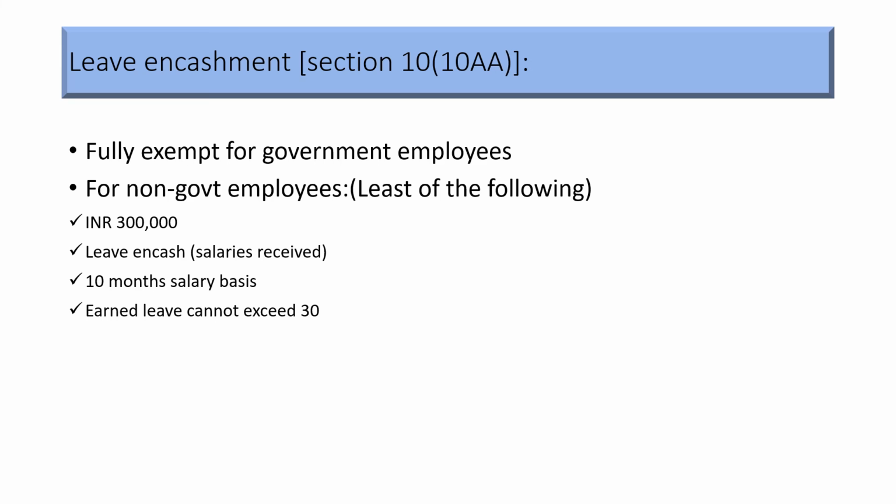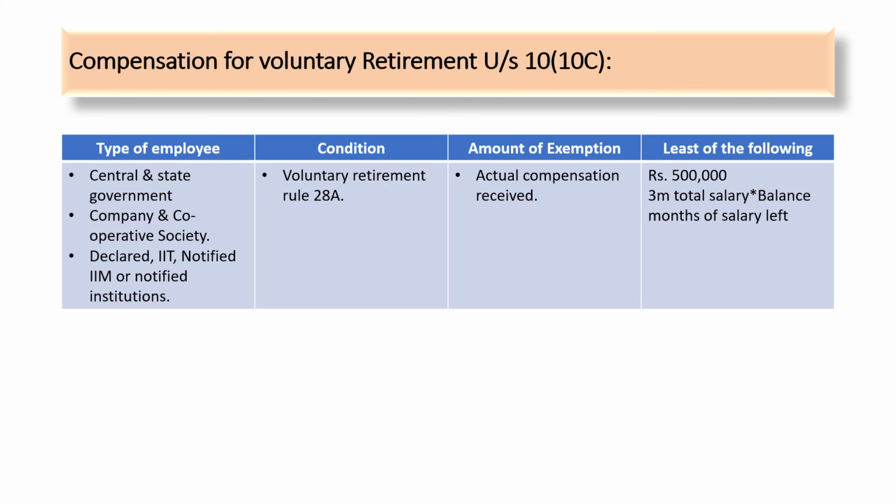Section 10 subsection 10AA. Under this, fully exempt for government employees. We understood that. Next, for non-government employees, least of these following things will be the exemption, right? So, Indian rupees 3 lakhs. Leave encashment that is received in salary itself. Then 10 months salary basis and earned leave cannot exceed 30. Out of these four, least of the following will be the exempted. But for government employees, it is fully exempted.